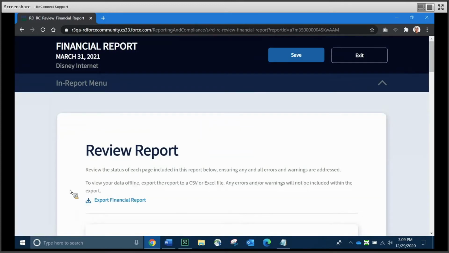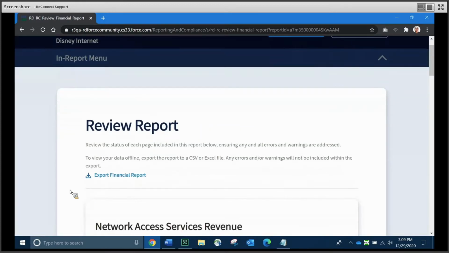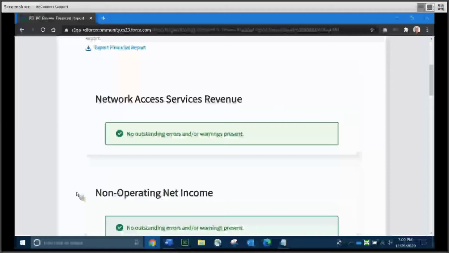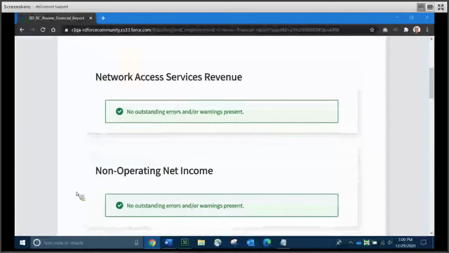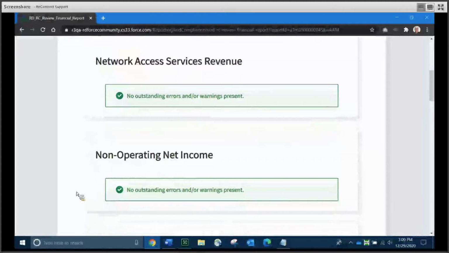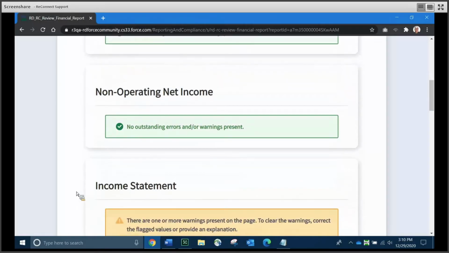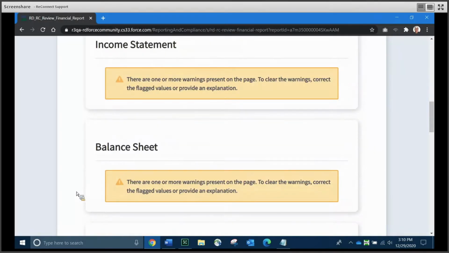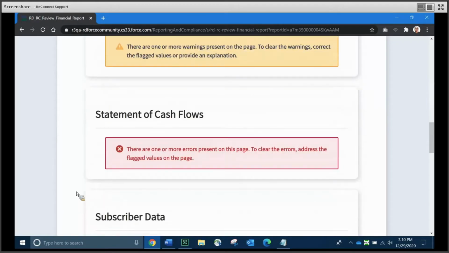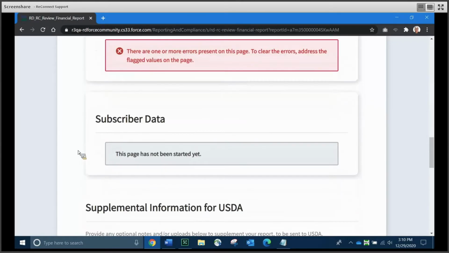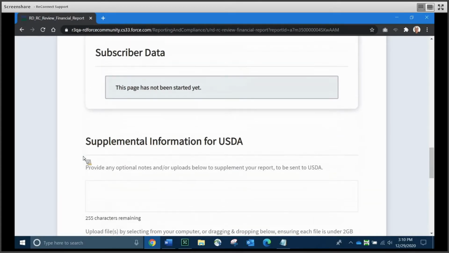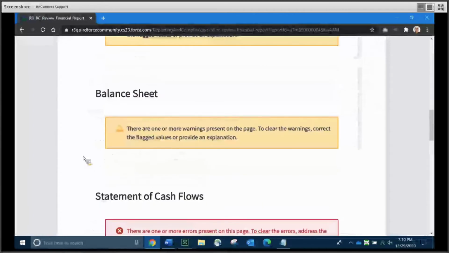At the bottom of every report, there is a review report button. That is going to take you to the review page for the entire report. You'll notice here on the financial report, there's an export link if you'd like to export it. This page is a snapshot of every schedule in the report, showing you their status. If any of these schedules have errors or warnings, there'd be some information there. You can see we've got some warnings to clear on the income statement, balance sheet, statement of cash flows, and we need to fill out our subscriber data.